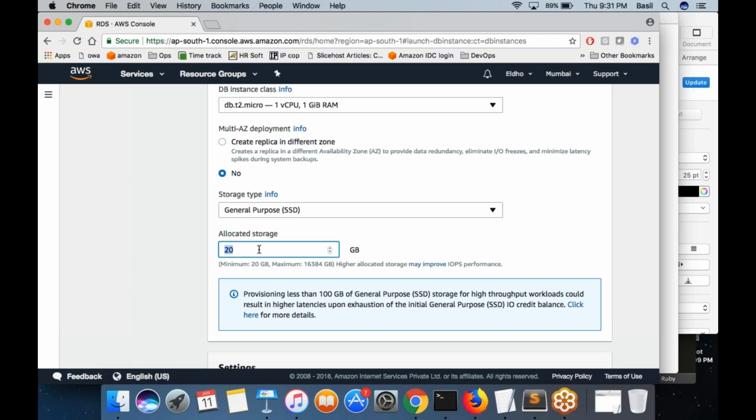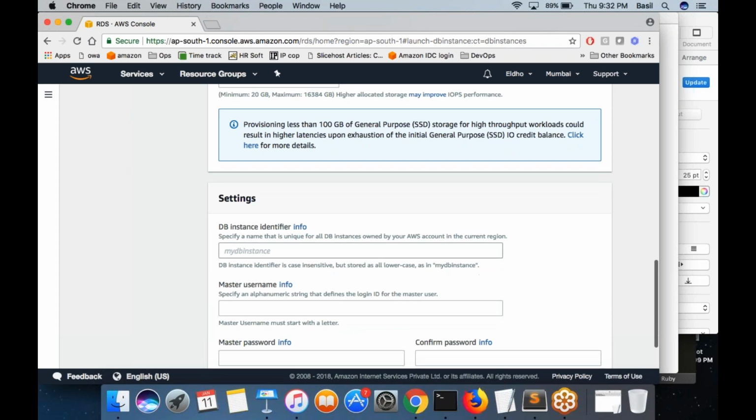And 20 is the minimum size you need to have for your RDS database. So let it be 20. Here you can specify the name of your database instance. You can give it a name. Let's say MyDB instance.